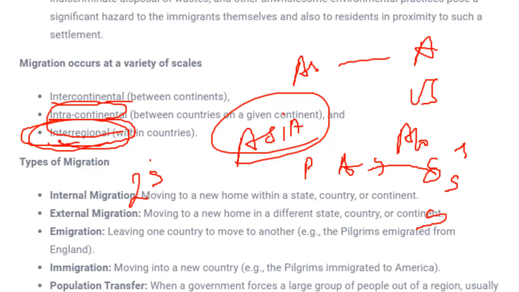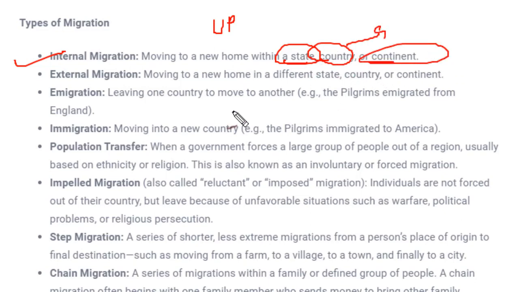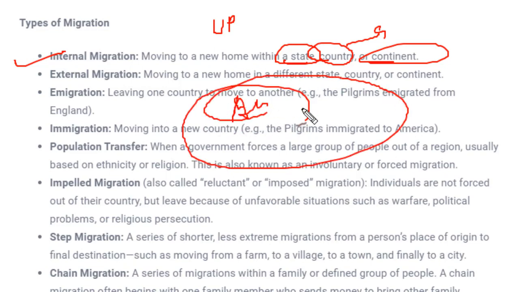Okay. The next topic is types of migration. So how many types of migration are there? We'll see. So the first type is internal migration. As we have already seen, internal would be a case of reference. If we take a reference, for example, if we take a particular state, let's take UP. If migration is taking place within Uttar Pradesh, that migration would be called internal migration for that state. If migration is taking place within a country, that migration would be called internal migration for that country. And if migration is taking place within a continent like Australia, within the countries of Australia, that would be called internal continent migration.